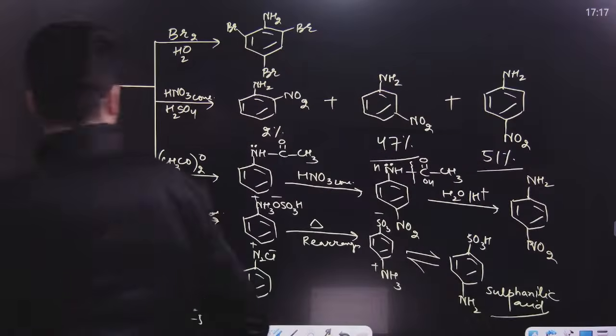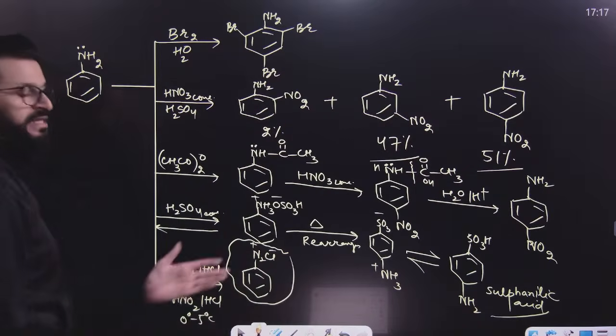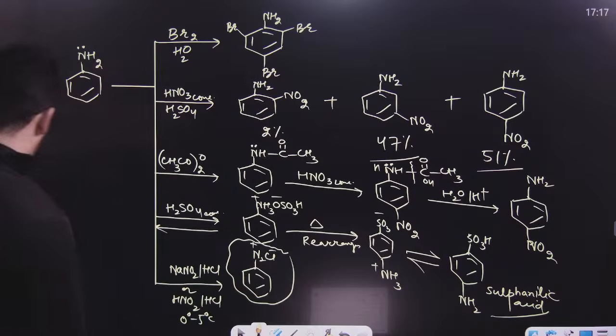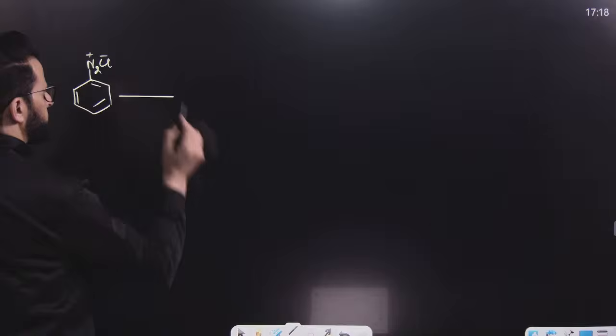Okay. Now, this is a very important compound known as benzene diazonium salts. So, let's have few reactions of benzene diazonium salts over here. This is benzene diazonium salt.